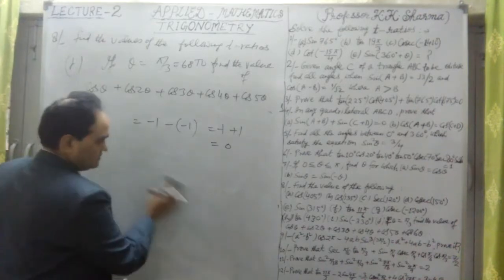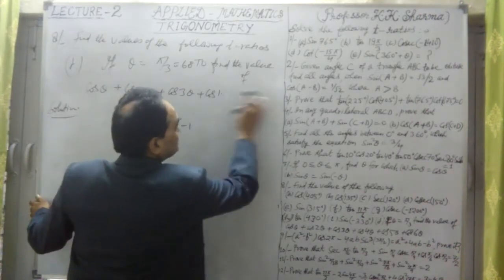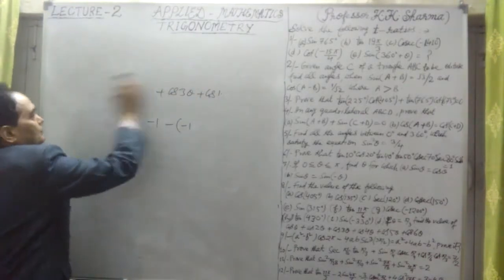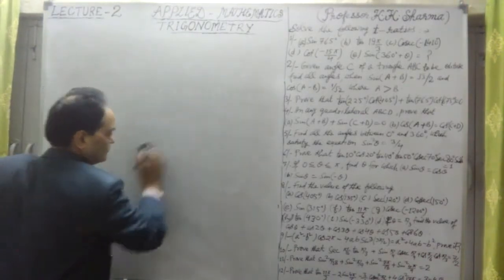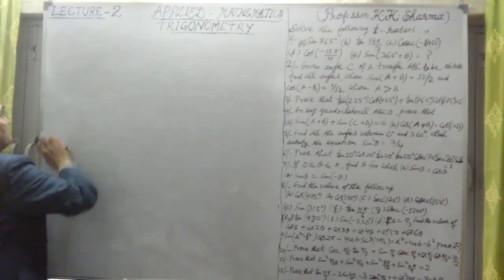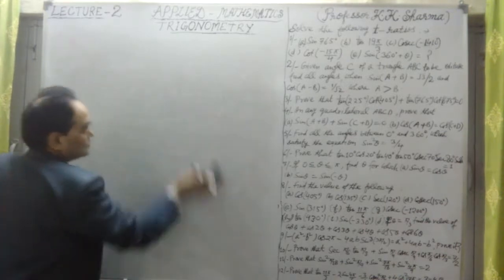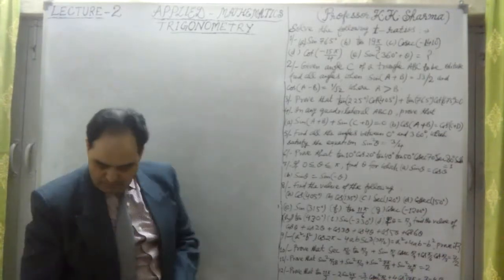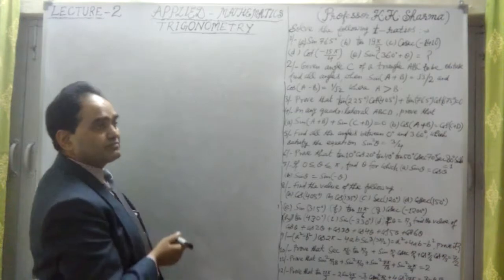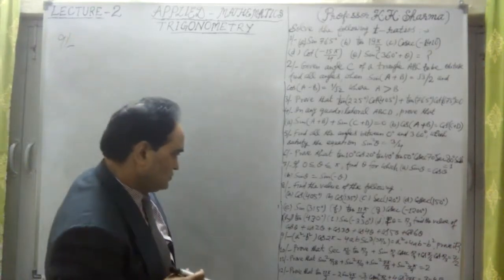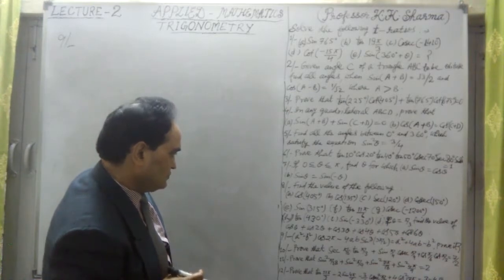Now let me take the next question. Now question number 9. Let me talk about question number 9. This is the 9th question. Okay, that is completed, that was 0 value.